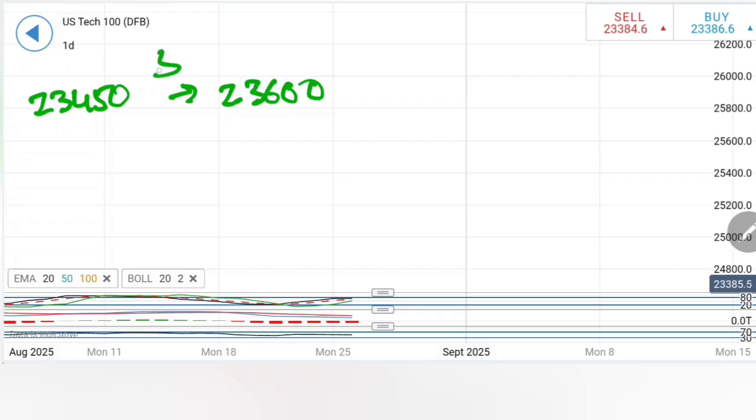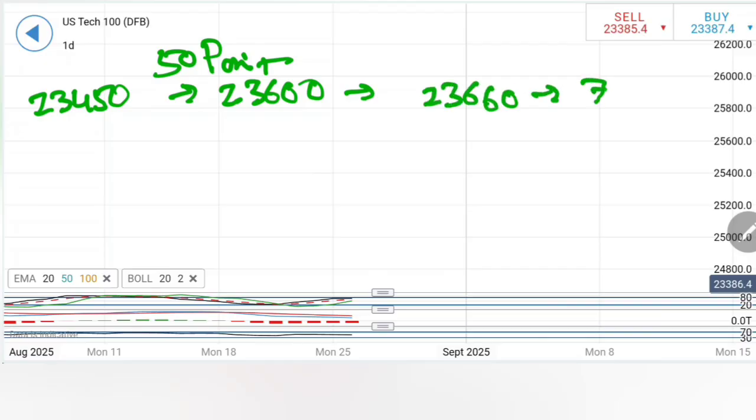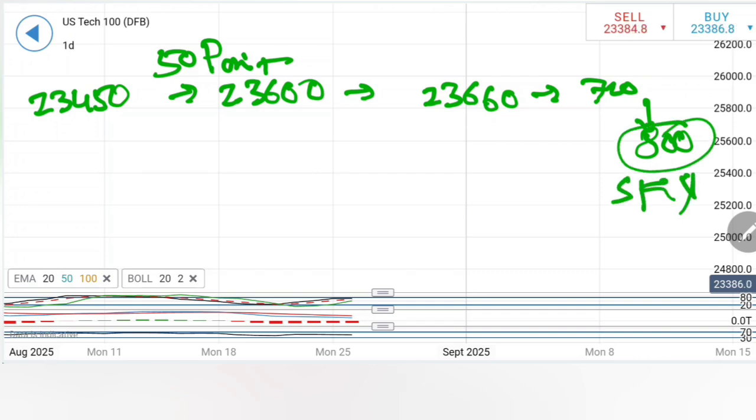Till here you have to trail with 50 points. Every 50 points you have to book your profits. Beyond 23,600, expect 23,660, 720 and 800. Beyond 23,800, sky is the limit on the upside. I do not expect it to deliver this move.